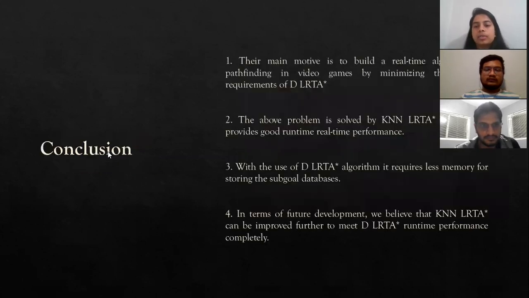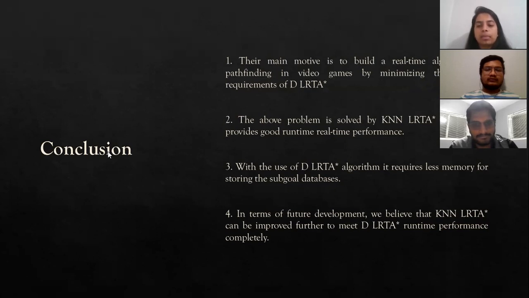The main motive is to build a real-time algorithm for pathfinding in video games by minimizing the memory requirements of the DLRTS search algorithm. The problem is solved by a new algorithm called KNN LRTS search, and it also provides good real-time runtime performance. Compared with the DLRTS algorithm, it requires less memory for storing the subgoal database.